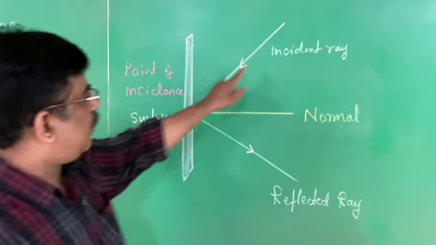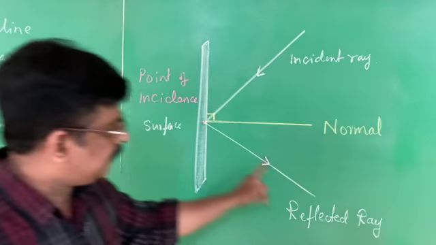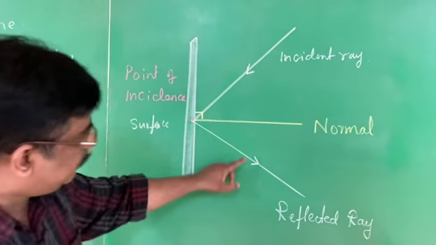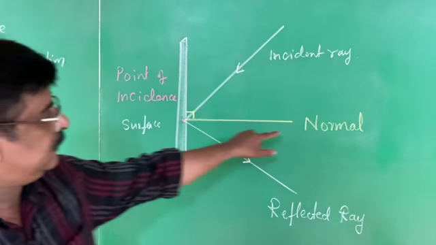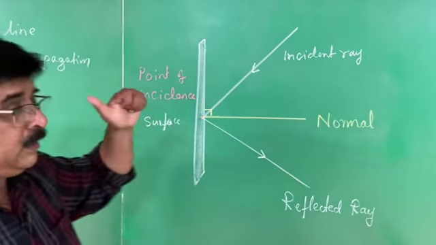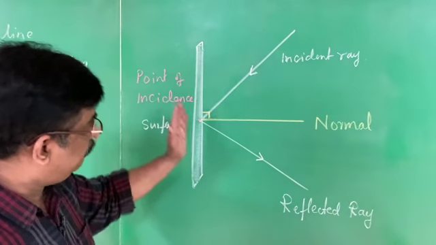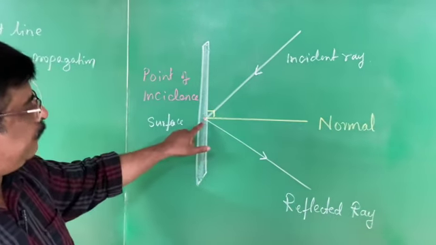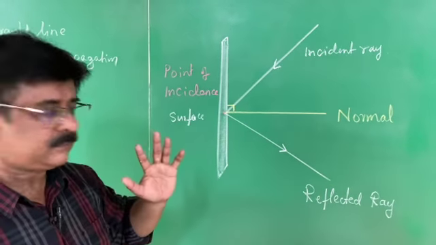This ray is called incident. Why? Because it is directed towards the surface. This ray is called the reflected ray. Why? Because it is directed away from the surface. And this line is the normal. Normal is drawn perpendicular to the surface at the point of incidence. Right? Now 3 lines are there.